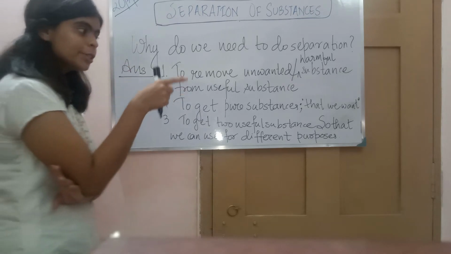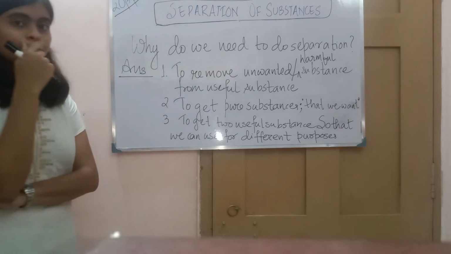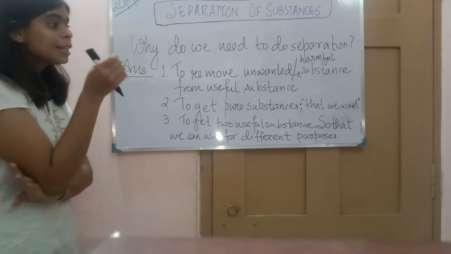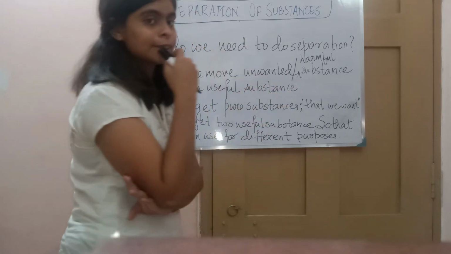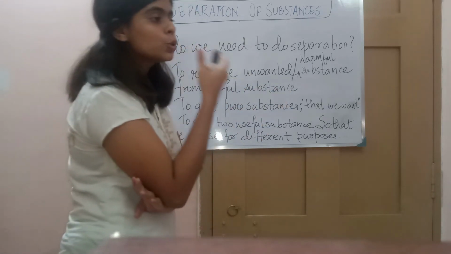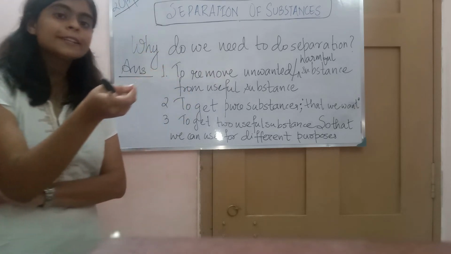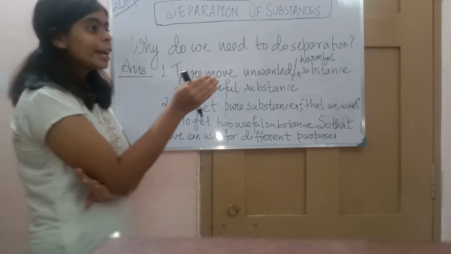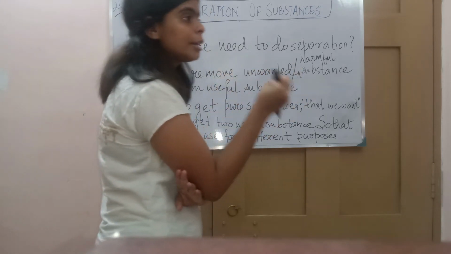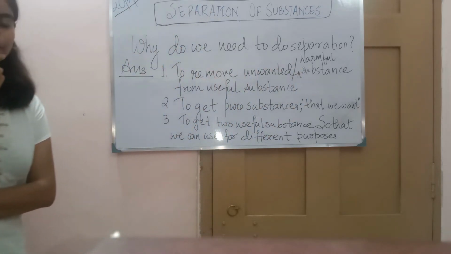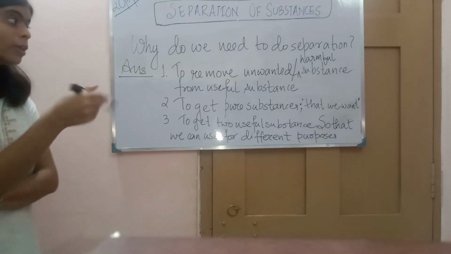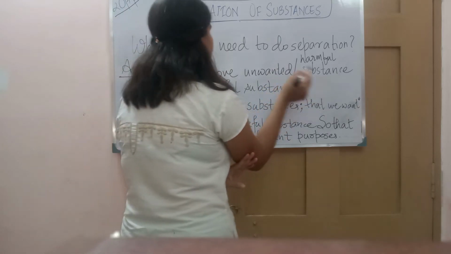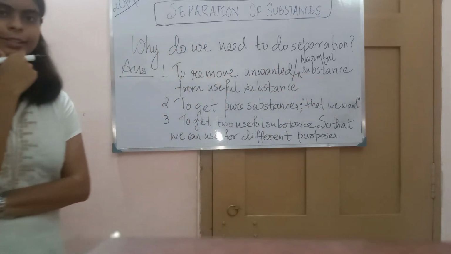Similarly, when your mother was serving tea in a cup, she used to separate the tea leaves. Why did she separate the tea leaves? Because we don't want those tea leaves. They are not useful substances. So we separate the substance, the tea leaves, from the tea, so that we can get pure tea and drink it very easily. The reason is to remove the unwanted, harmful substances from the useful substances.